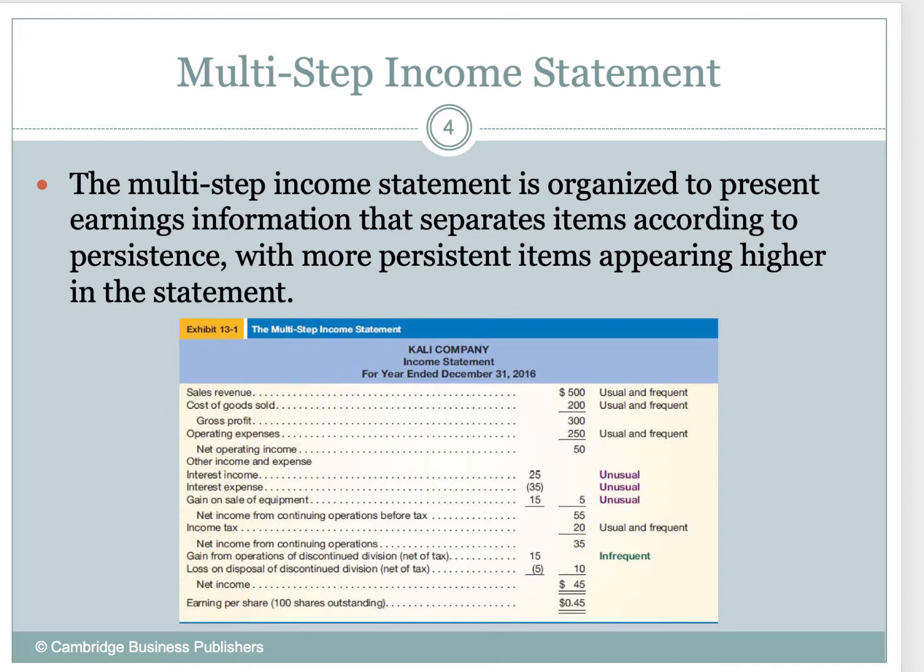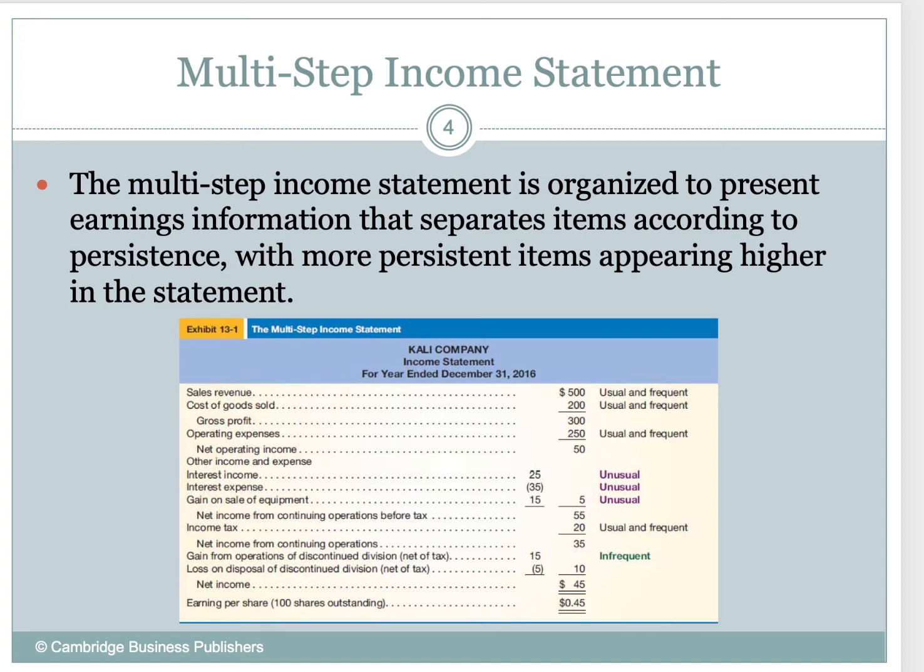Okay, so if you'll notice, what we have here is the multi-step income statement, right? And what we do is we organize the information in such a way that it separates items according to persistence. The more persistent items obviously are going to be at the top of the financial statement. So notice we have sales revenue, cost of goods sold, operating expenses, right? Those are all, or net operating income. Those are all usual and frequent items that will always appear as the company does business.